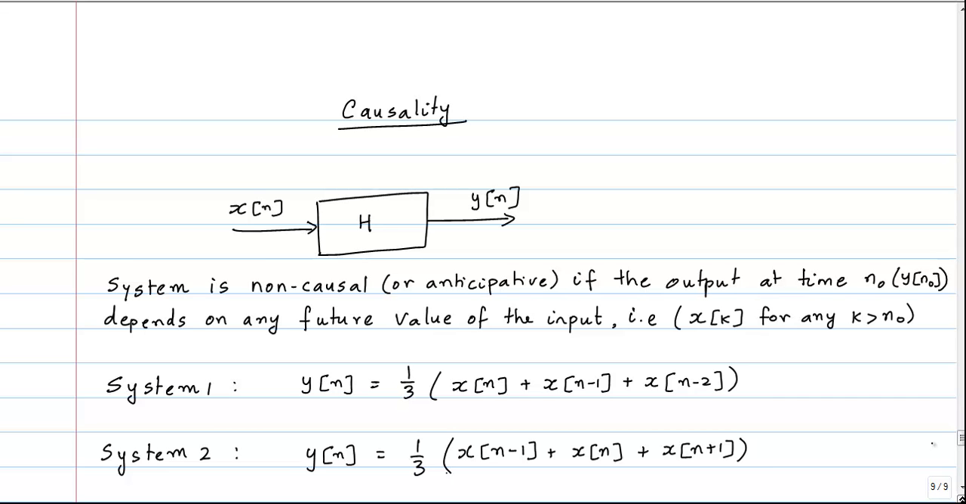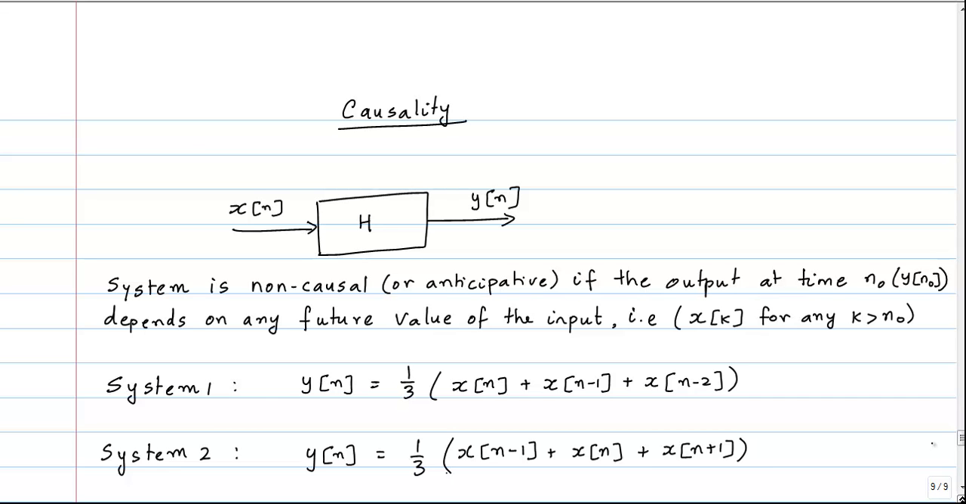Now we say that the system is non-causal or anticipative if the output from the system at any time depends on any of the future values of the input. So what I mean by that is, if you look at the output of the system at any given time n naught, if this depends on the input at some time which is larger than n naught, so if it depends on any of the values of x of k for k greater than n naught, then we say that the system is non-causal.